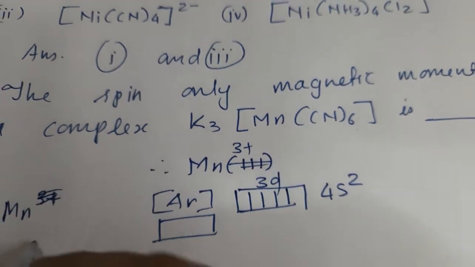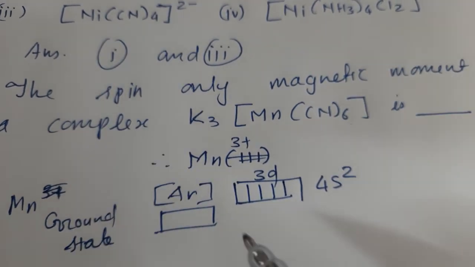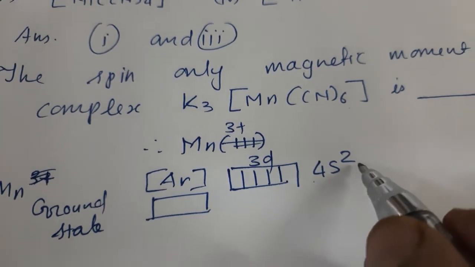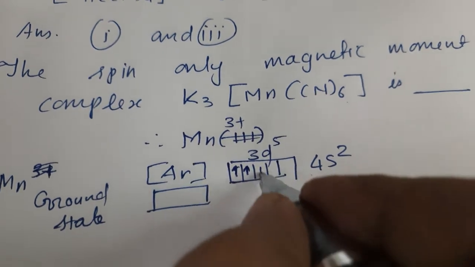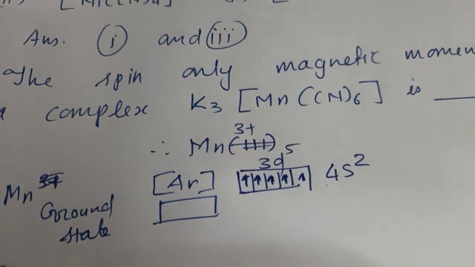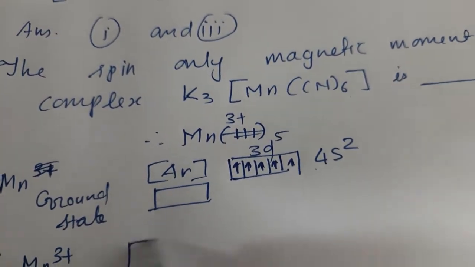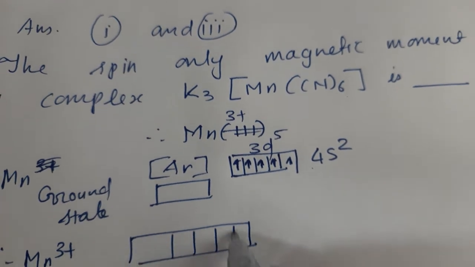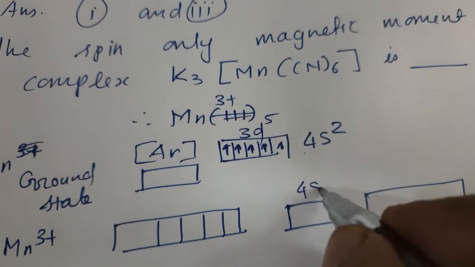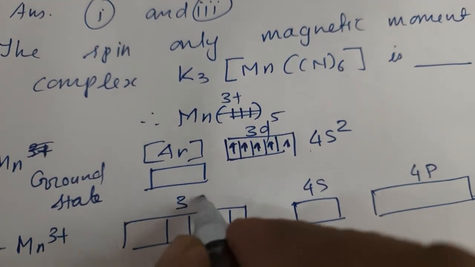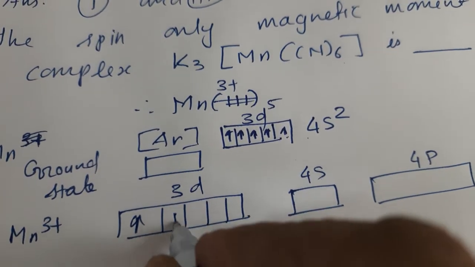So it is argon 4s2 and 3d5. Then we will write Mn3+. So 2 electrons from 4s and 1 electron from 3d will be lost, so it is 3d4. 4s will be empty. Let me draw the 4s, 4p and 3d. So 3 electrons will be lost. How many are left now? 1, 2, 3, 4.